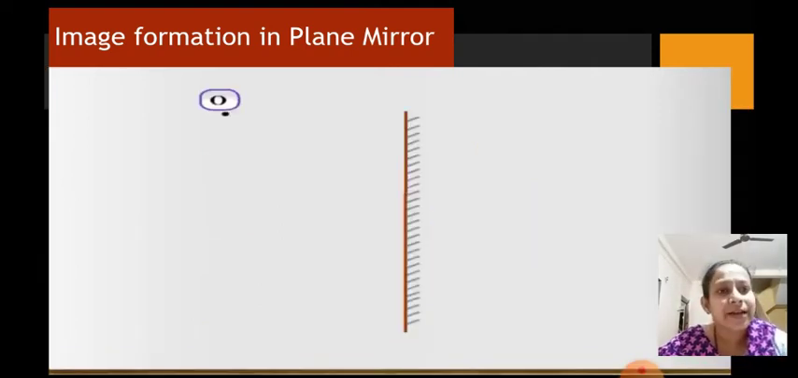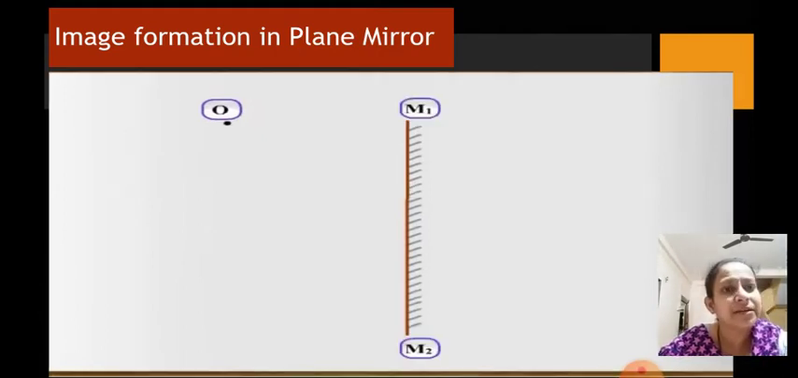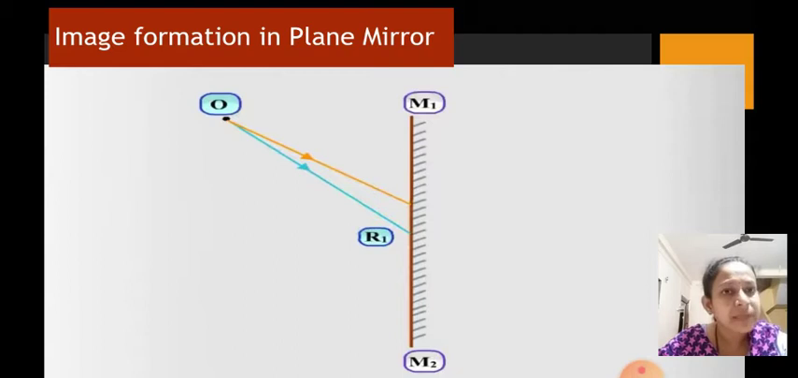Now let us find out what happens if such a point source is placed in front of the mirror. Let's call the mirror M1 M2. Let the point source be O, and let us find out how the image of this point source is formed behind the mirror. Several rays of the point source will fall on the mirror. Let's suppose these two rays are incident rays.